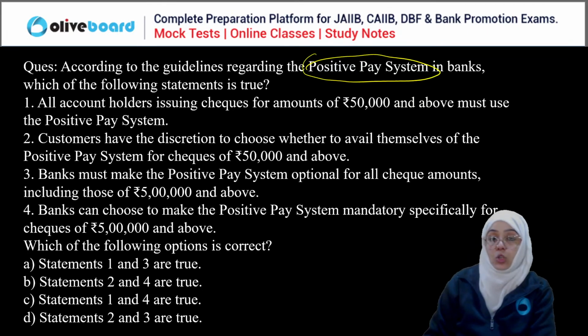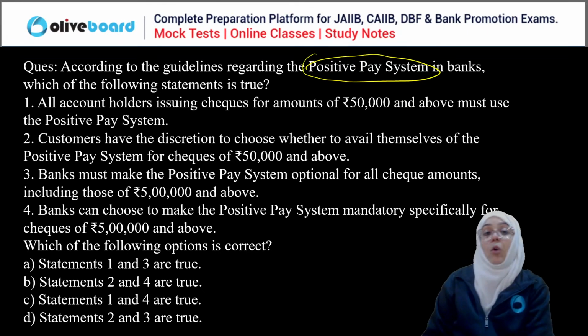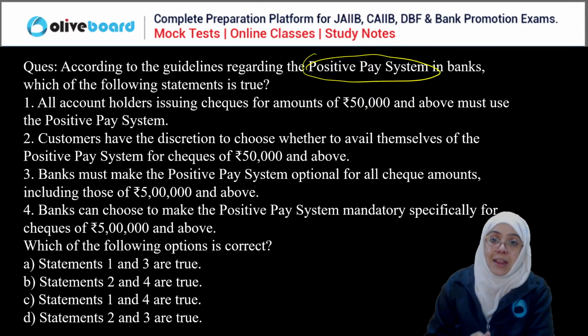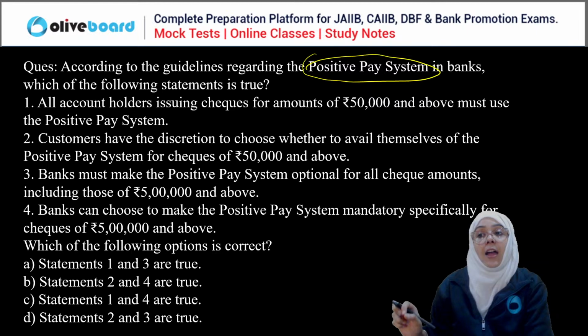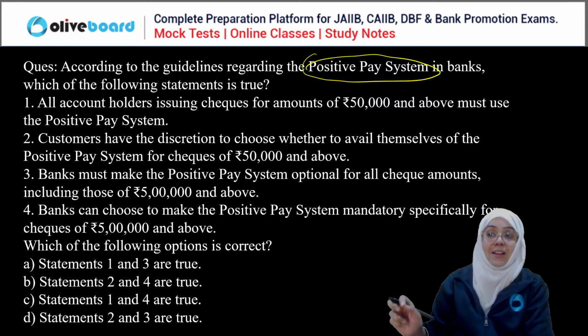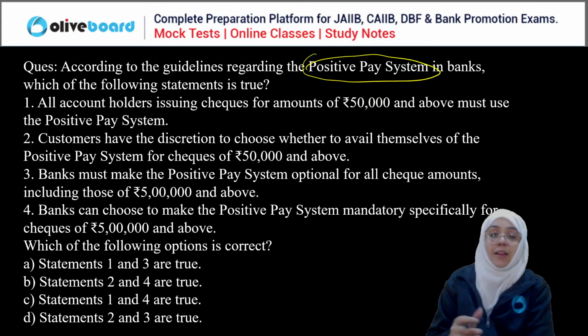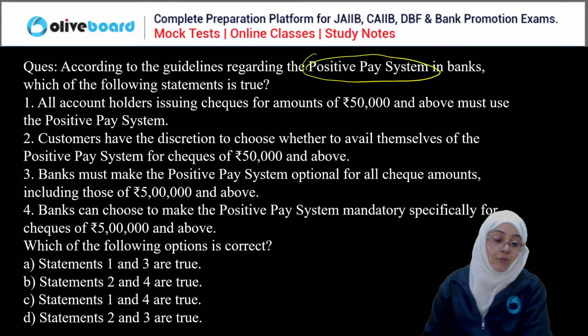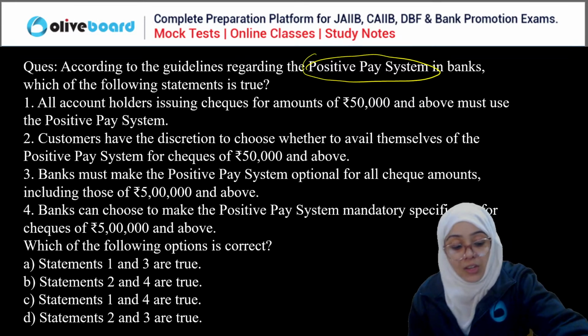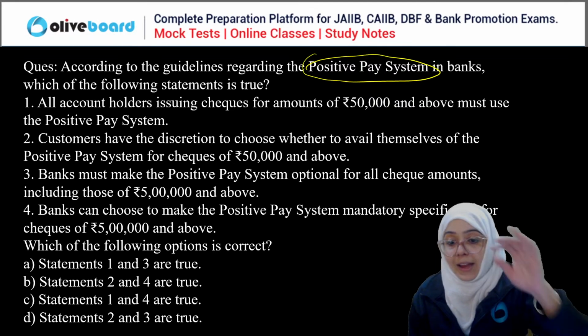Very good question. Positive pay system. What is a positive pay system? Reconfirming the details of the check if it is a large-amount check, that is, reconfirming the details from the drawer. That is called the positive pay system. Which of the following statements is correct regarding the positive pay system? Just read it out and answer this question correctly, everyone.